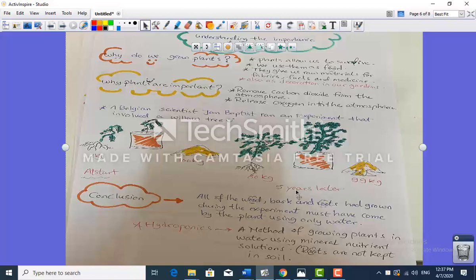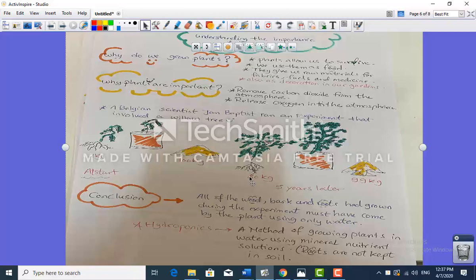You can just tell the difference. At the start, the weight of the tree here was about 2 kilograms, and the soil was about 100 kilograms. After 5 years of this experiment, the tree has grown because he kept regularly watering it.